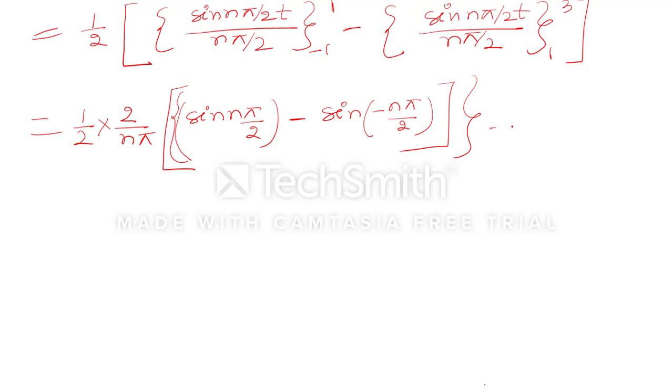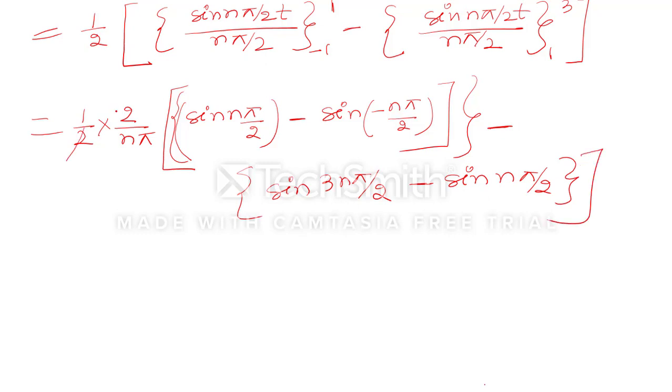Then it is minus; here it will come sine 3n pi by 2 minus sine n pi by 2. Once this 2 and 2 cancel out, it will become 1 upon n pi, so it will become sine n pi by 2.